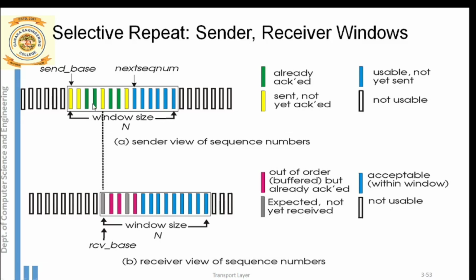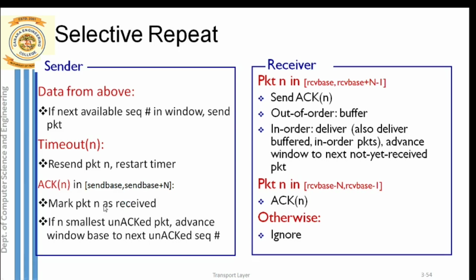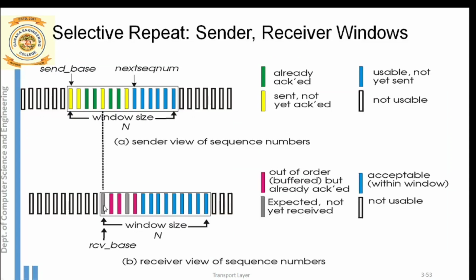Okay, so what is the selective retransmission happening here? We'll discuss that with the help of our flow diagram. You can just notice here, at the sender side we have a sliding window maintained. In the same way, at the receiver side also we have a sliding window maintained. So the receiver sliding window size and the sender sliding window size are both the same.